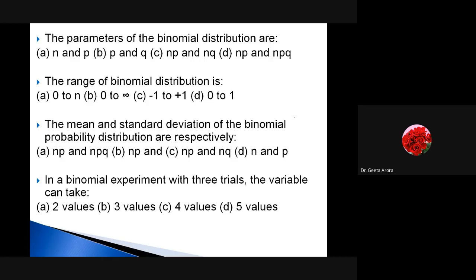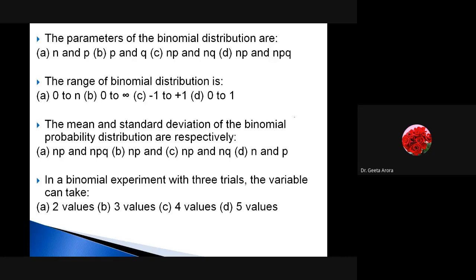Afridi is saying C. No, it's not correct. Eunice is saying B. Eunice has given me the answer B. All others are saying D, C, A. It's A, I think. No, I was confused. It's A. The parameters that we have learned for the binomial distribution are always N and P. We are not taking Q into the picture because we know if P is known, then obviously Q means 1 minus P. Correct? So we take N and P as the parameters of the binomial distribution.